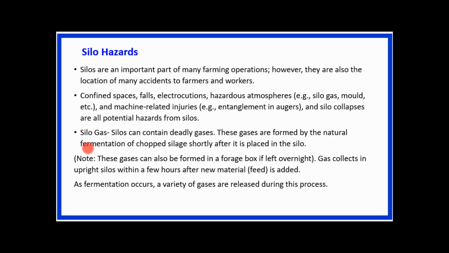So we have to check frequently whether gases are created or not. If gases are created, then which type of gases, what are their characteristics, etc. And depending on the characteristics, we have to take care of these deadly gases in the silos.